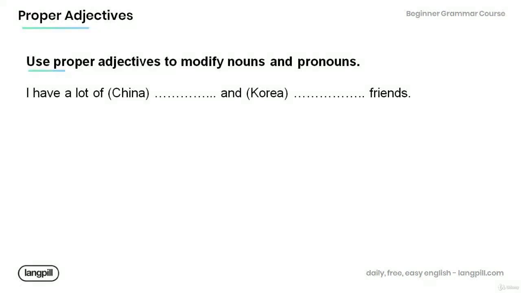Now let's review the use of proper adjectives and practice a bit. Remember that we use proper adjectives to modify nouns and pronouns. Read the following sentence and fill in the blanks using the appropriate proper adjective. I have a lot of China and Korea friends.